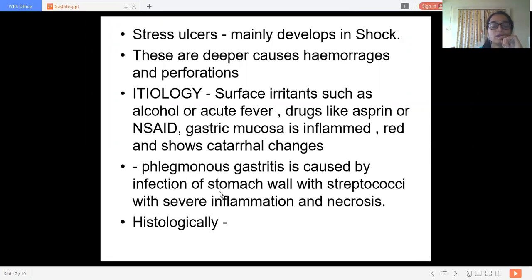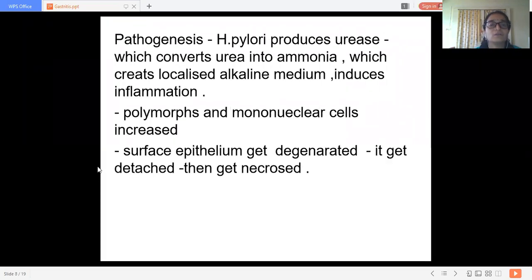It is caused by infection of the stomach wall with streptococci, with severe inflammation and necrosis. It is mainly of bacterial cause, mainly streptococci.